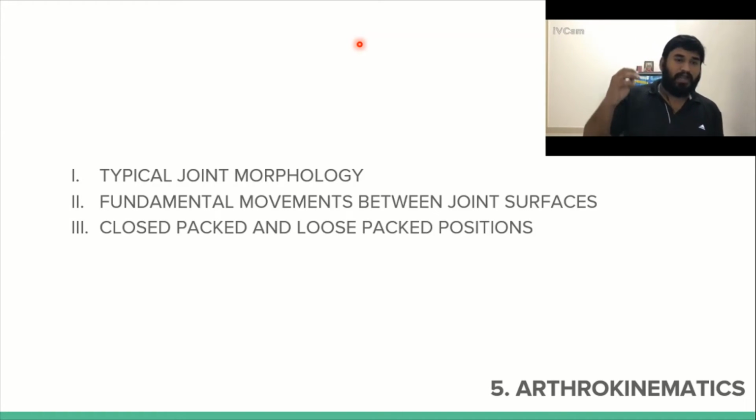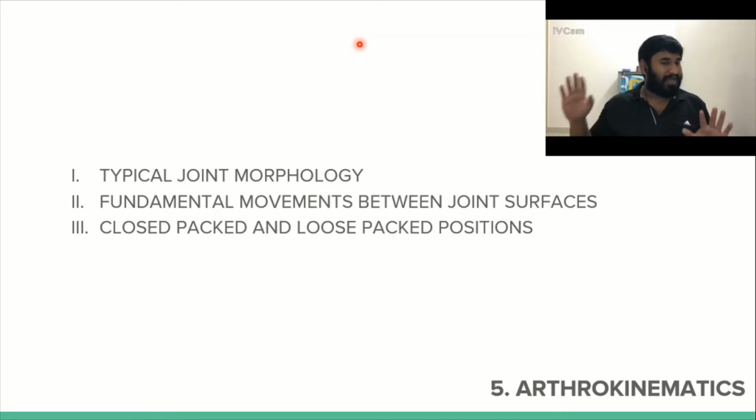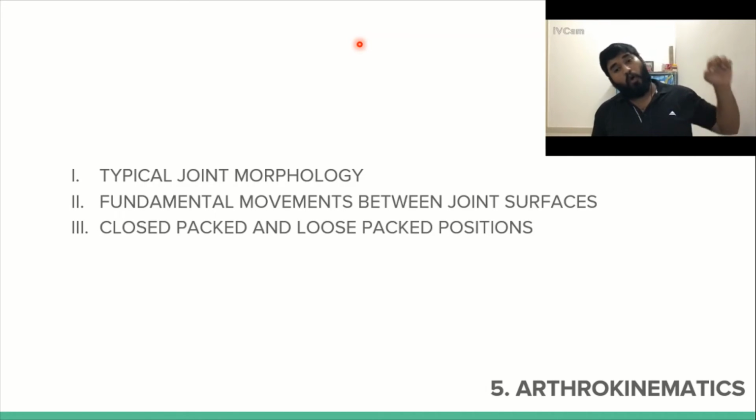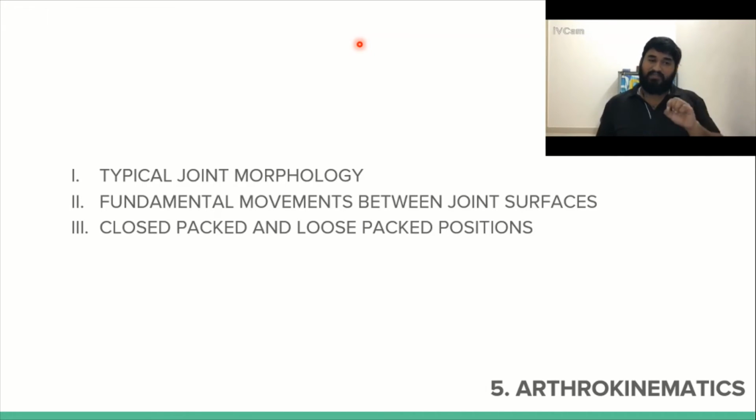So typical joint morphology will be explained in brief because you will have to have an idea of this before talking about arthrokinematics, because you are going to talk about a joint. You should know how a typical joint structure is. Then you have your fundamental movement between joint surfaces. Then you have your close packed and loose packed positions, right? More about that later. Don't confuse it with open chain and closed chain activities. These are totally different. Close packed and loose packed position, I will explain later.